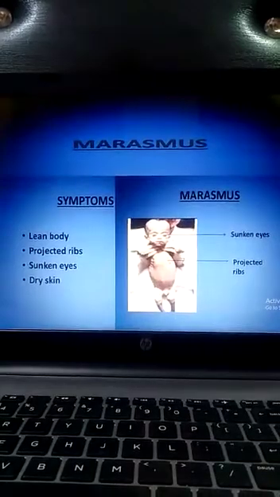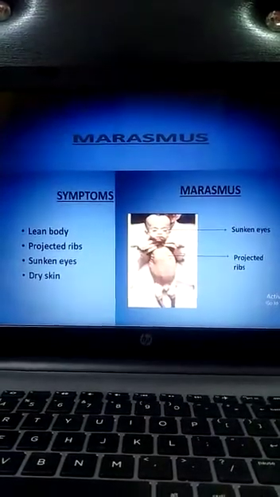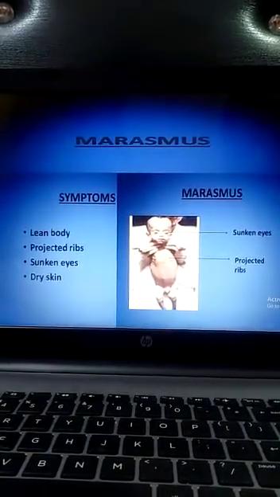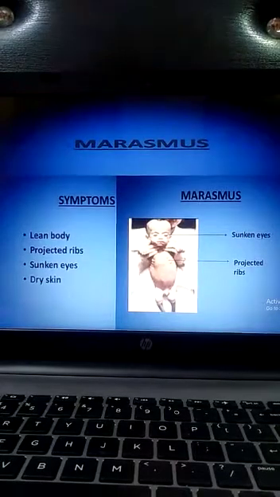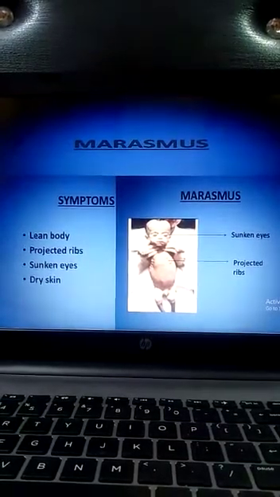The important thing here is the lack of carbohydrates, proteins and fats. Again I repeat, the lack of carbohydrates, proteins and fats in the diet is called protein energy malnutrition, PEM.